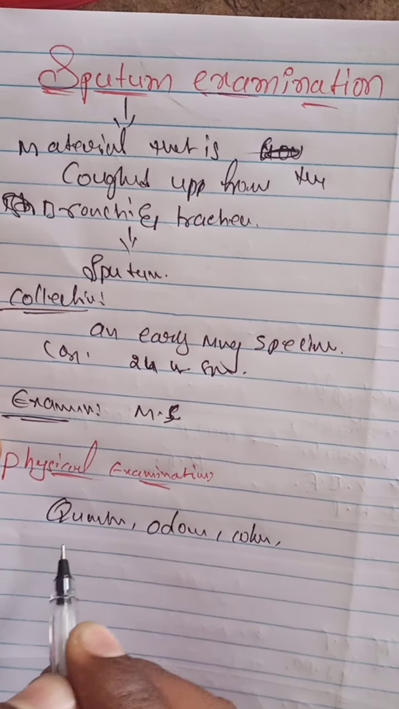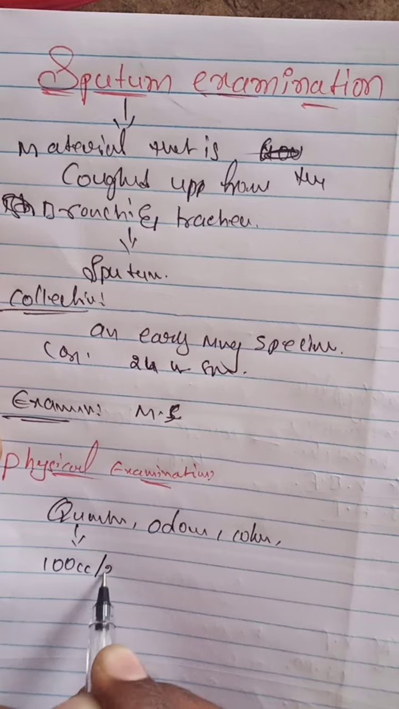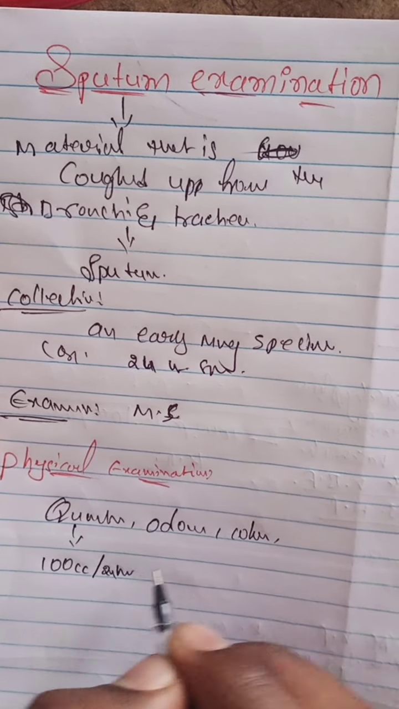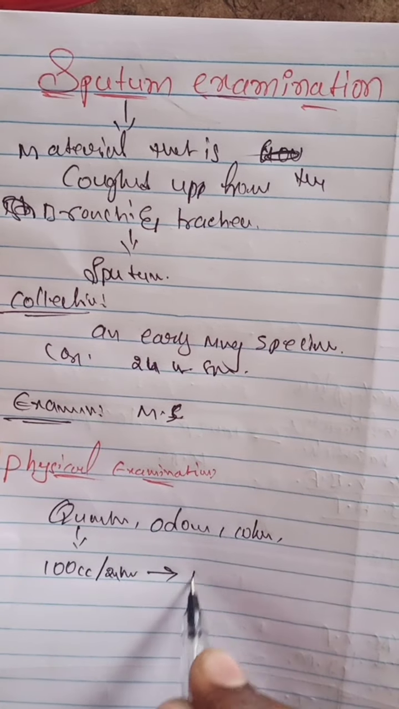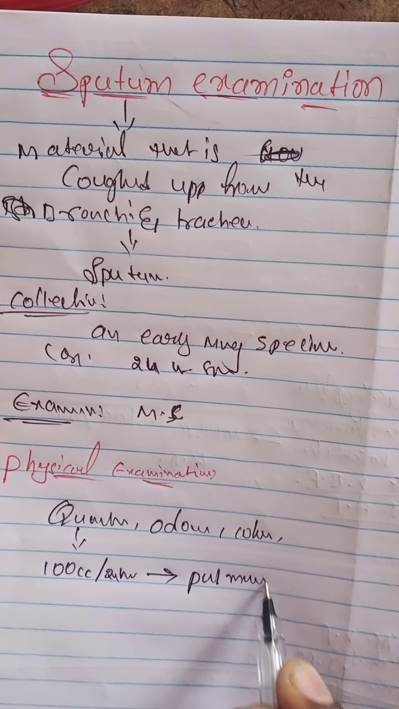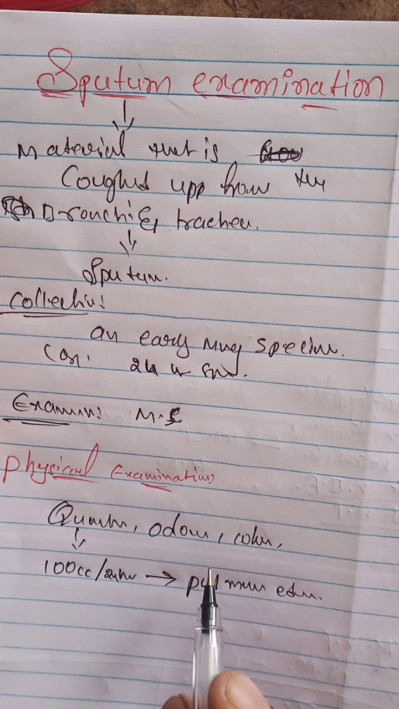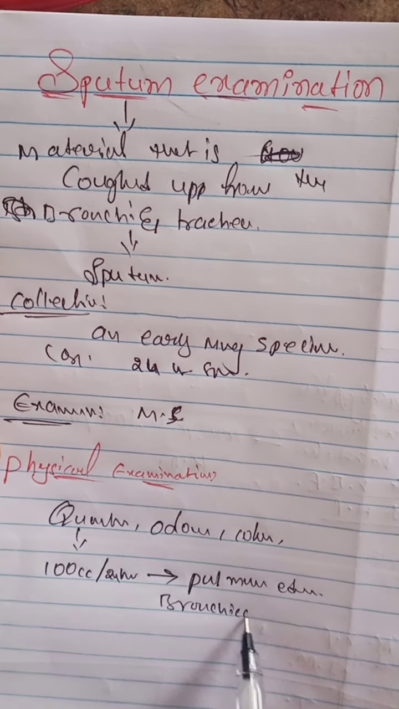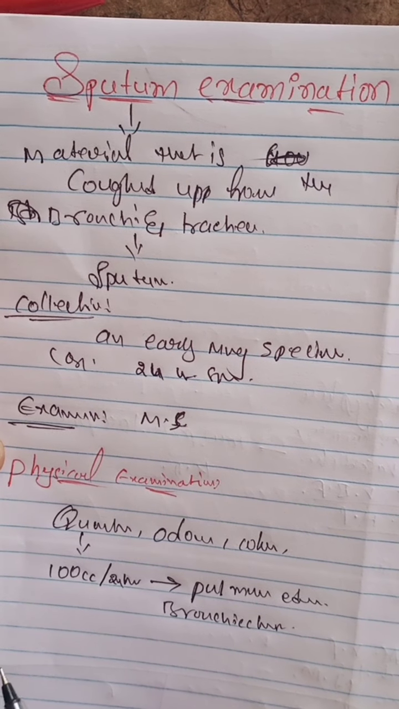First of all, quantity. What about the quantity? 100 cc for 24 hours. In case of more than 100 cc for 24 hours, it indicates pulmonary edema and also bronchiectasis.